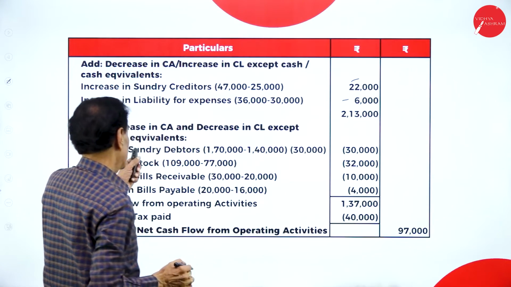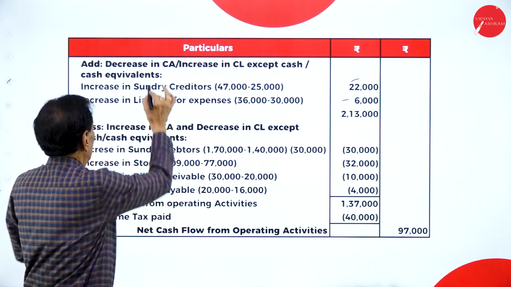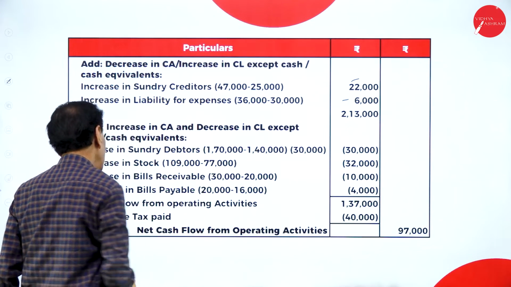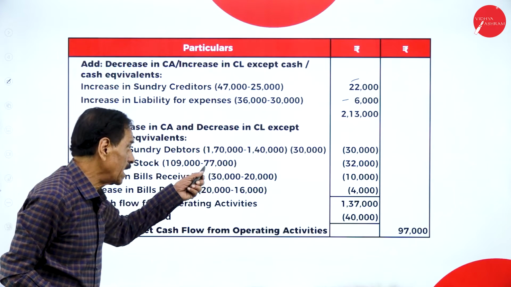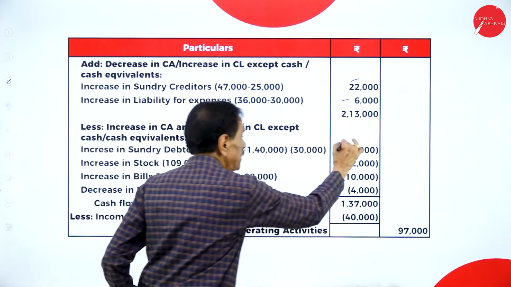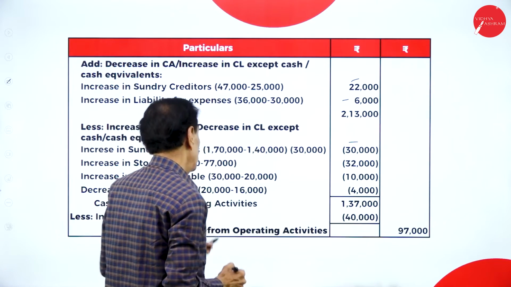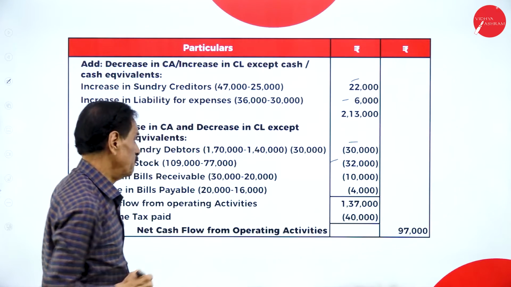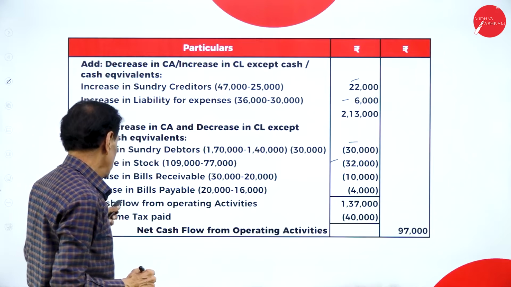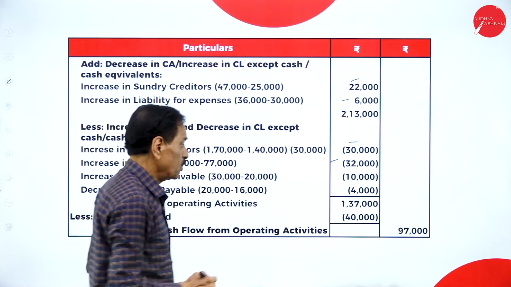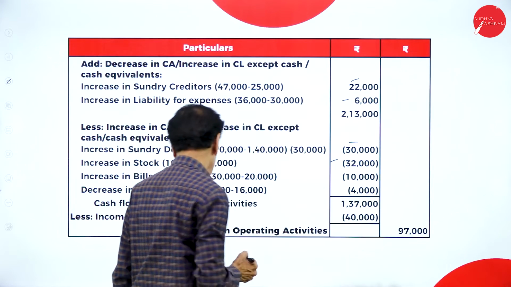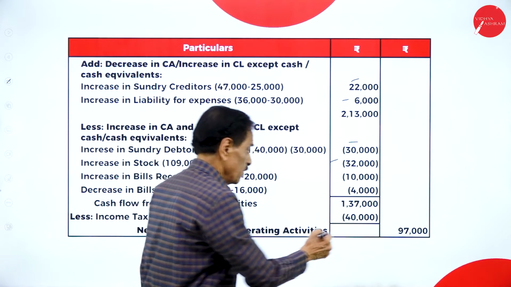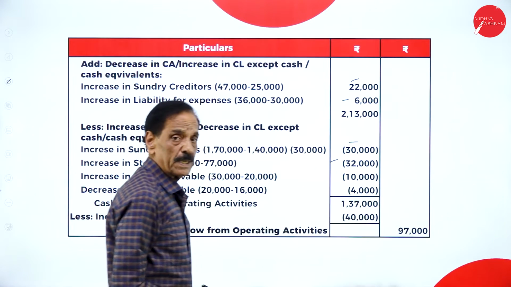Then less increase in current assets, opposite to this, and decrease in current liabilities except cash. Increase in debtors, 1,70,000 means 1,30,000. Increase in stock, 32,000. Increase in bills receivable, 10,000. Decrease in bills payable, 4,000. It becomes 1,37,000. Minus income tax paid, 40,000. So it will come to 97,000.